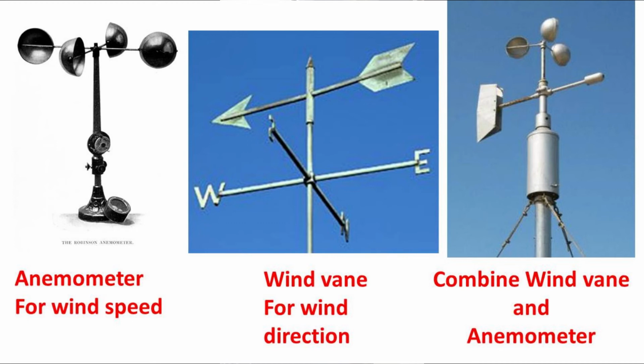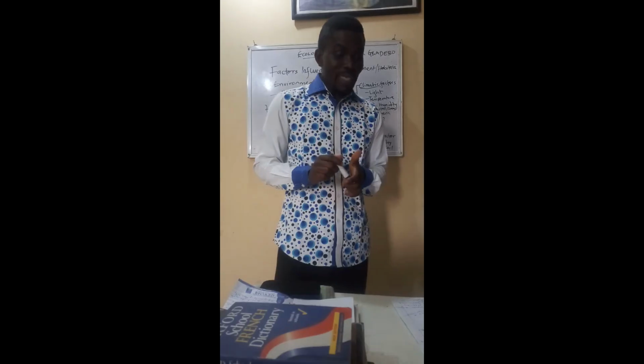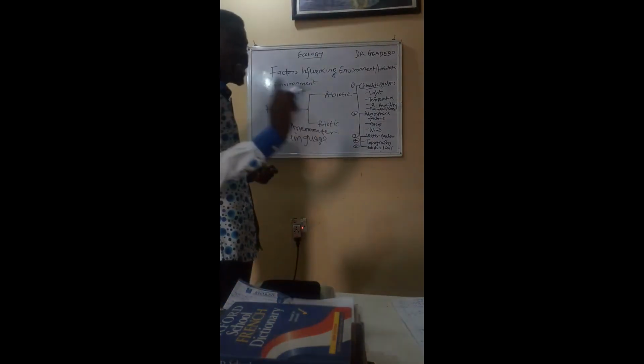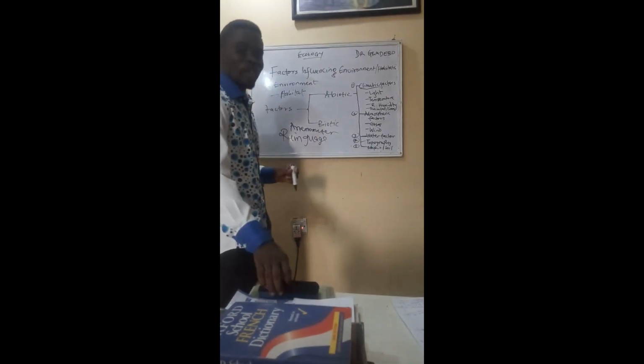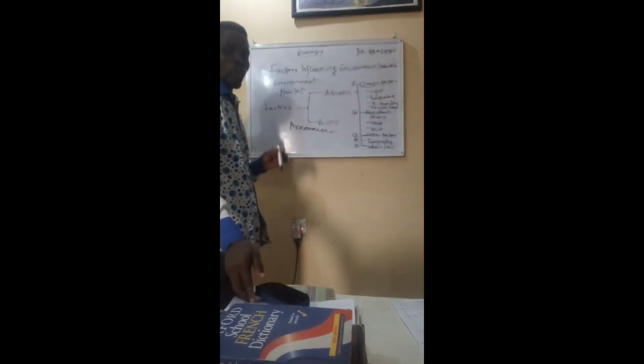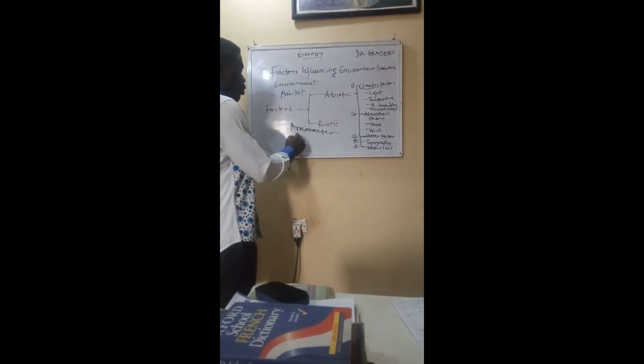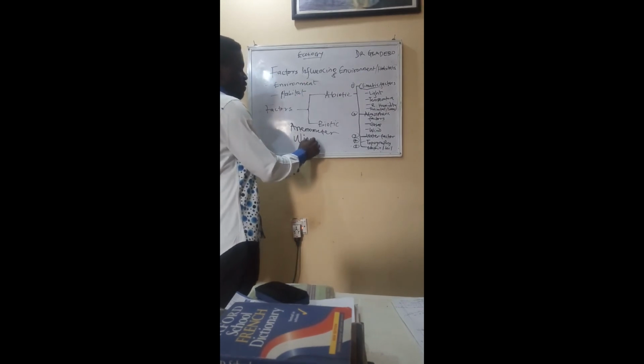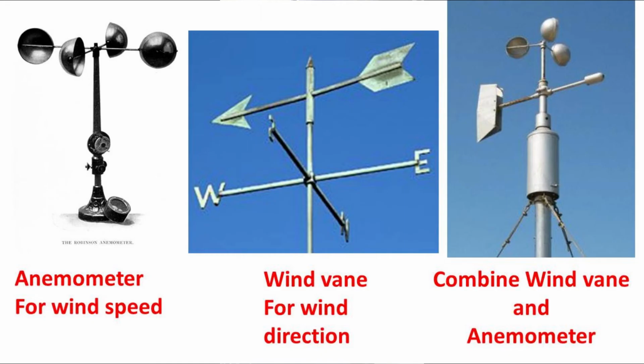Anemometer is an instrument for measuring wind speed. And also the wind direction can be measured with another instrument called a wind vane. Wind vane is an instrument for measuring the direction of wind.